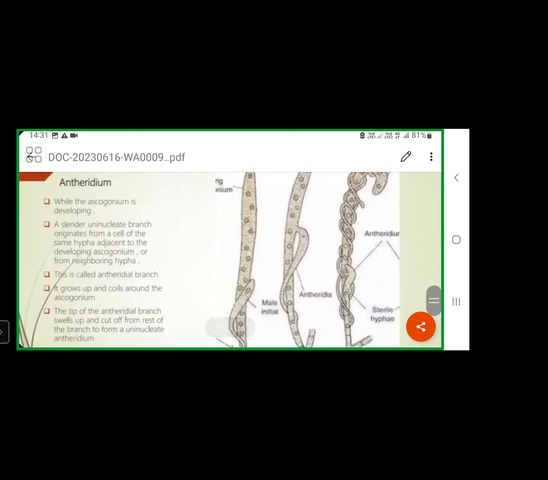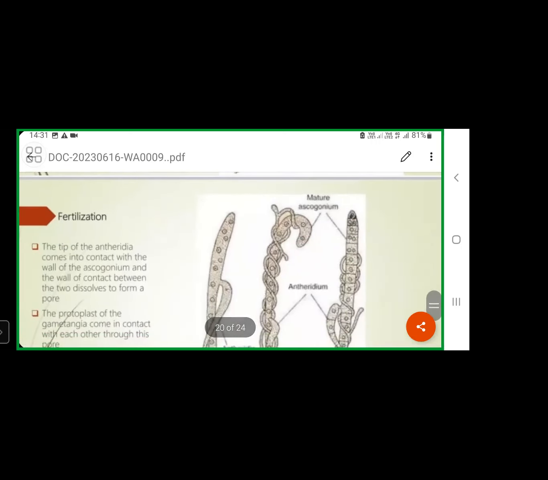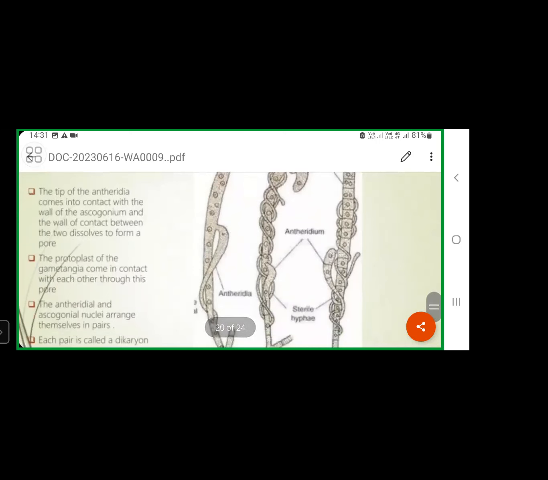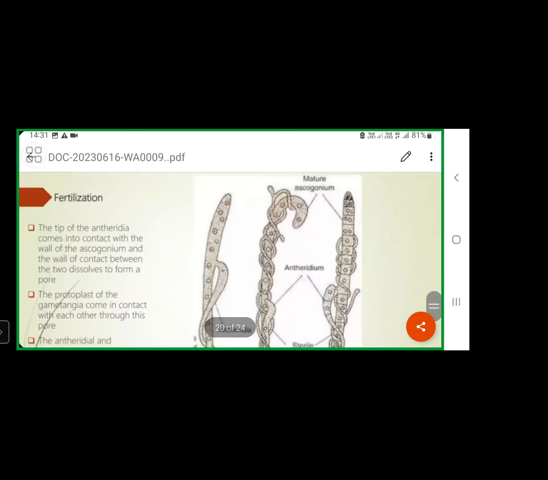Inside this ascus mother cell, one diploid nucleus is there. This diploid nucleus will now undergo meiotic division or reduction division.